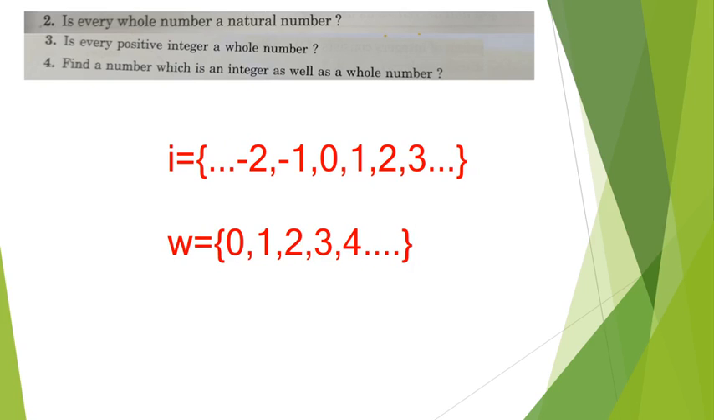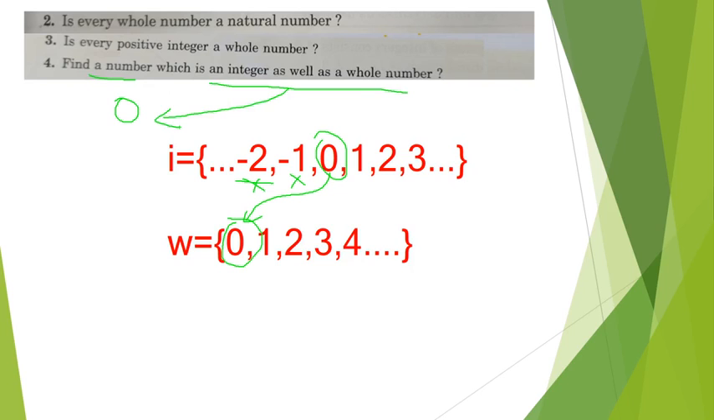Now let's compare it. Find the number which is an integer as well as a whole number. Means I have to find some number which is there in common in both. Is -2 there in the whole numbers? No. Is -1 there in the whole numbers? No. Is 0 there in the whole numbers? Yes, it is there. So 0 is the number which is in integers as well as in whole numbers. We just have to find one number only. So we can say 0 is an integer as well as a whole number.